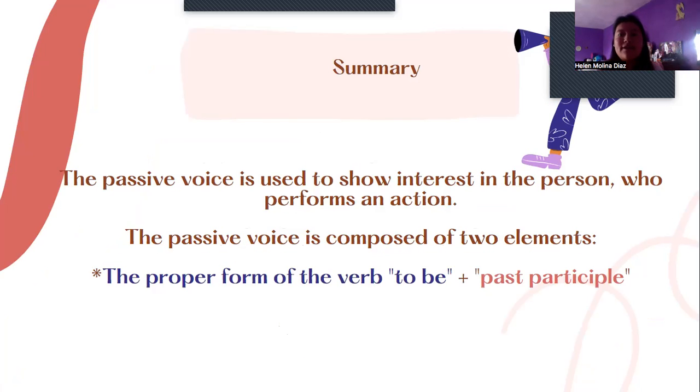Finally, a short summary. The passive voice is used to show interest in the person who performs an action. The passive voice is composed of two elements.